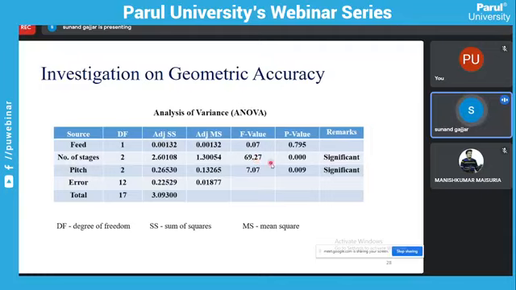Here 69.27 is the maximum value, for the number of stages. So the number of stages, single stage, two stage, three stage, has more influence on the geometric accuracy compared to other parameters. And feed rate is not a significant parameter, right? Feed rate does not affect it as much.